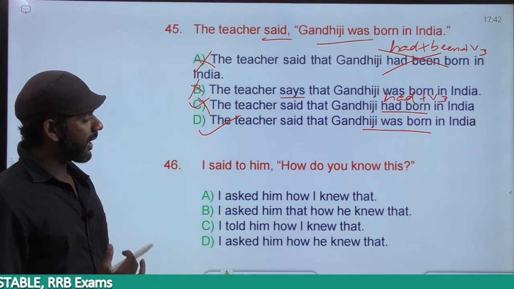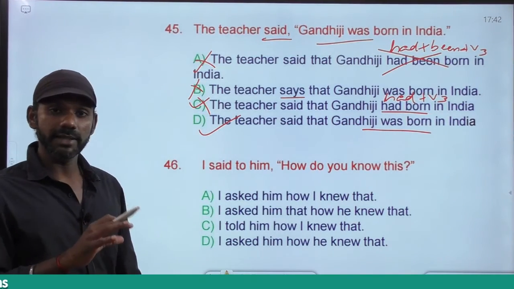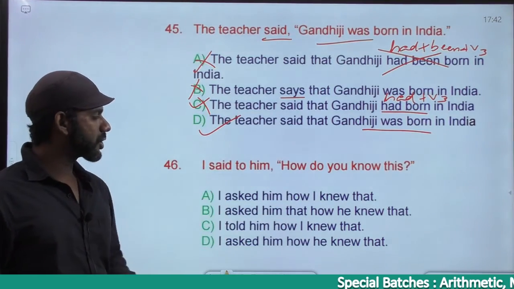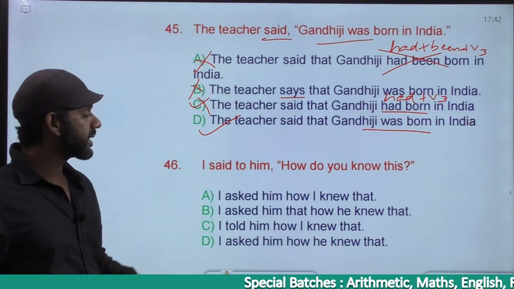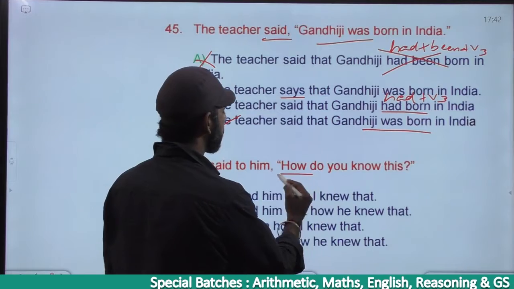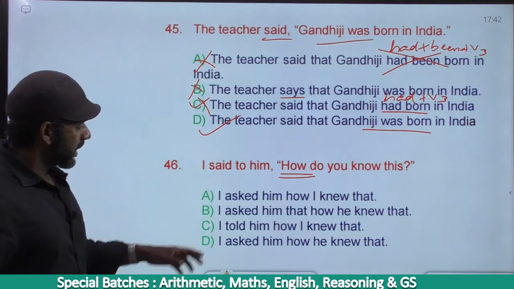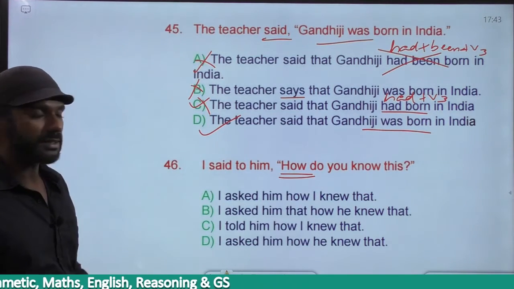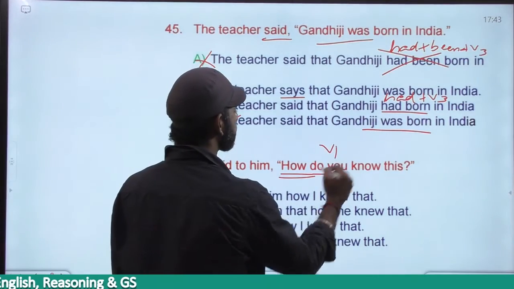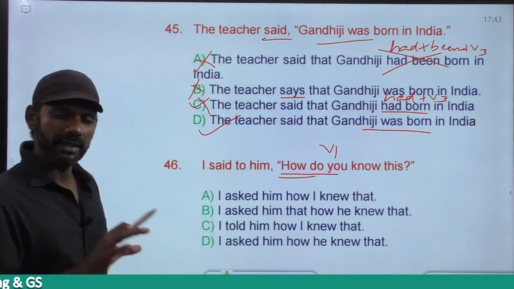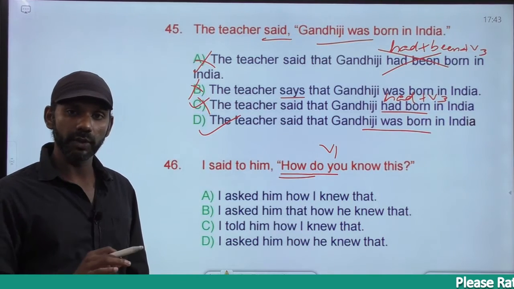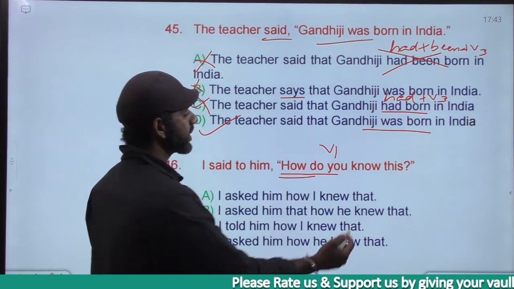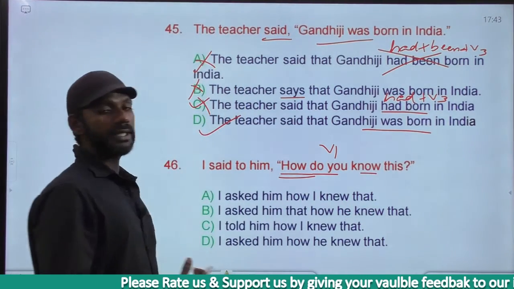I said to him, how do you know this? Question mark. Interrogative sentence. This becomes that. In all the options we have that. If or whether should be used or should not be used? Should not be used, because the interrogative sentence starts with the question word how. So if or whether should not be used. In none of these four options we have if or whether. That is also fine. How do you know this? How do you know is subject plus V1, simple present. Do is V1. Naturally it is always do plus V1 plural. Do, does, did plus V1 plural. Do you know? Know is V1 plural because no S, no ES, no IS.